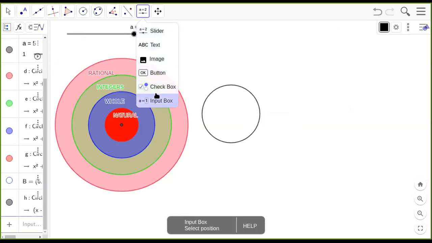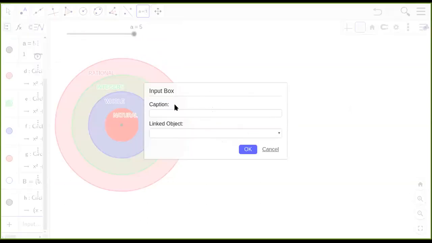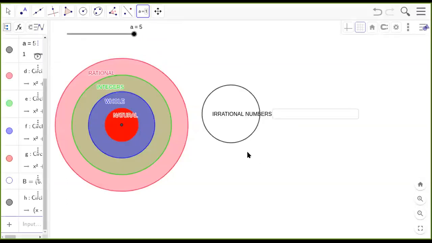So I'll just put a text box there. I'll just give the input telling that it is an irrational. Okay, that will make the group of irrational numbers.